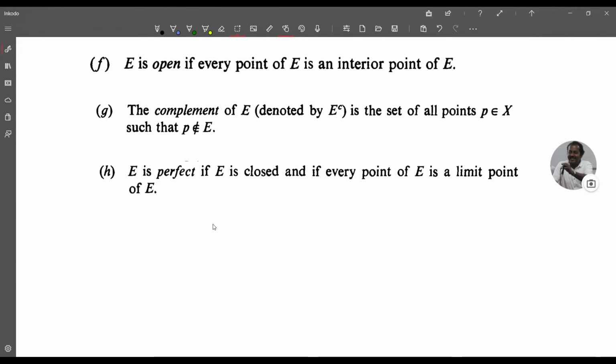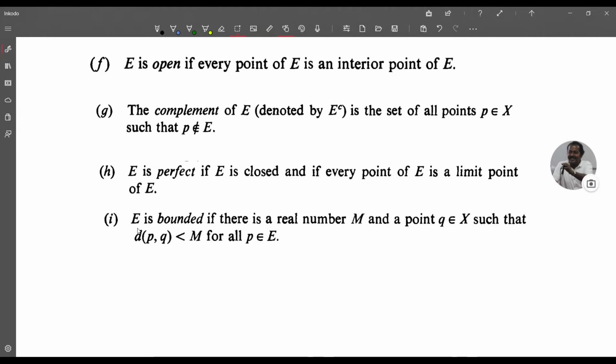Now we define a perfect set. A subset E of a metric space X is perfect if E is closed and if every point of E is a limit point of E. So if E is perfect, it will be closed and every point of that set will be a limit point of the set. E is perfect if E is closed and if every point of E is a limit point of E. Now we define a bounded set.